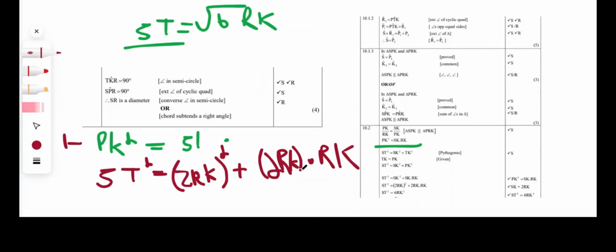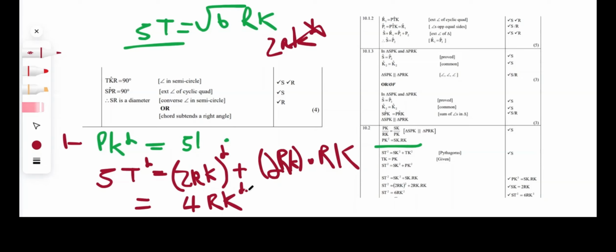Now, guys, we have to take the 2 to the power of 2. Please remember to take the coefficient to the power of 2 separately from RK. A lot of students think that 2RK to the power of 2 is just 2RK to the power of 2. No, that's very wrong. We have to take it slowly. First, take 2 to the power of 2, which is 4. What is RK to the power of 2? It is RK to the power of 2.